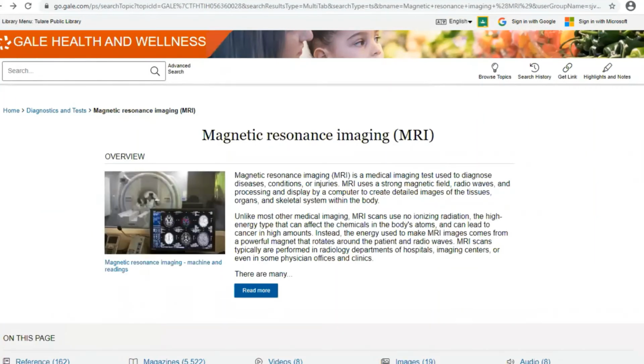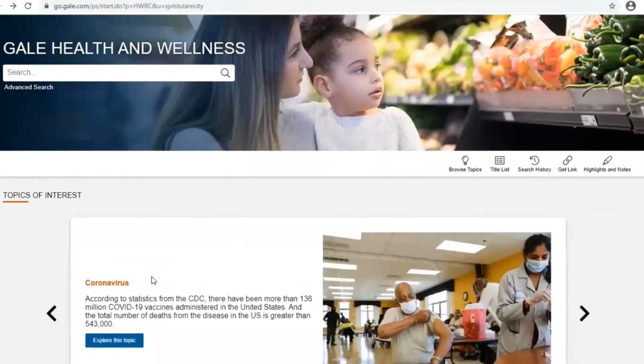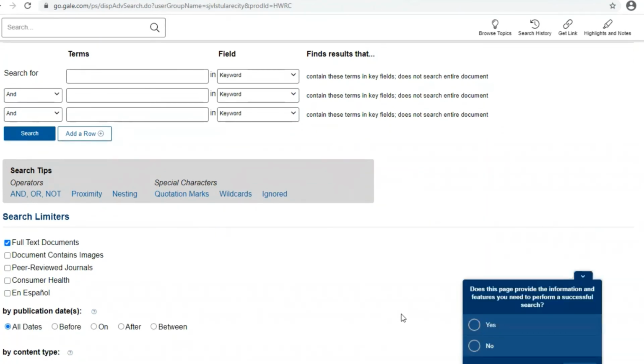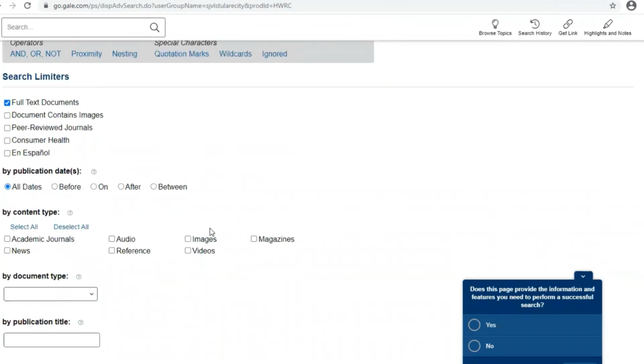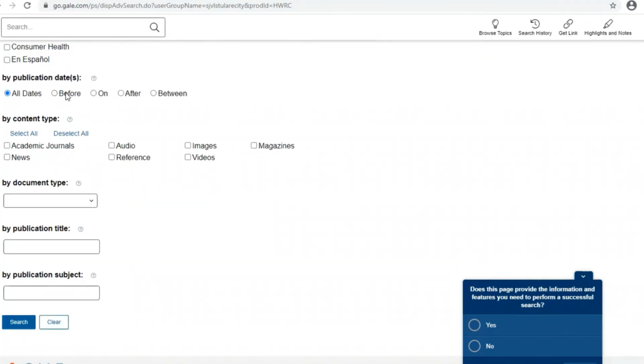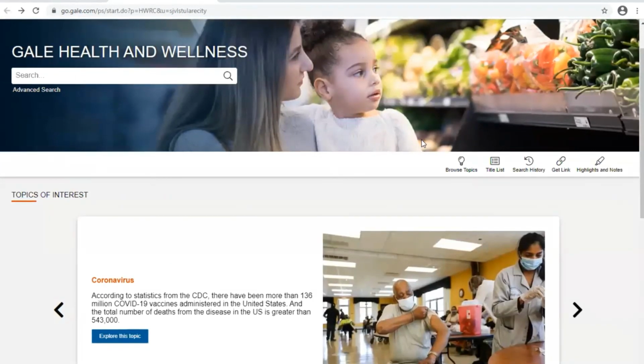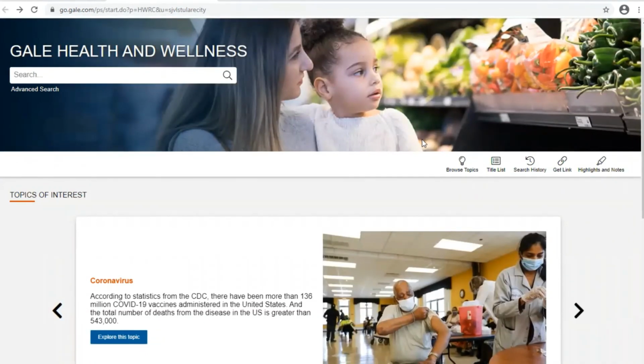I do want to point out to you that it does have an advanced search feature. So if you're wanting to be more specific, you can set limiters to your searches. For instance, if you only want full text documents or maybe articles in Spanish, you could just select there. You can do it by a certain publication date, by publication title, or a publication subject. I encourage you to look into it, as well as our other free databases, free with the library card.